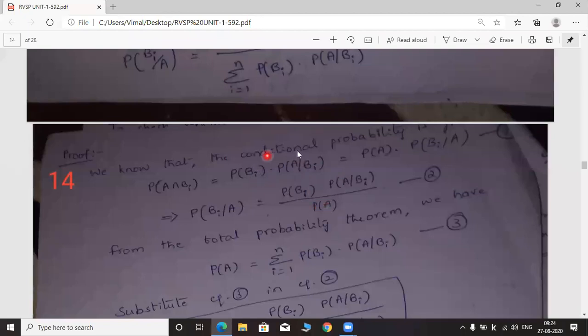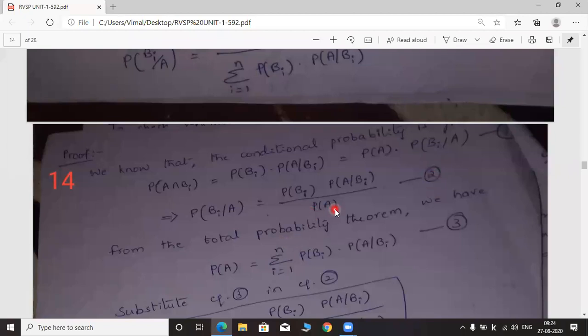Here we are equating these two terms: probability of A intersection Bi, probability of Bi intersection A. Both are equated here. So you have to take P of A to the other side, then it will go to the denominator. So P of Bi into P of A given Bi by P of A. Let this be equation number 2.